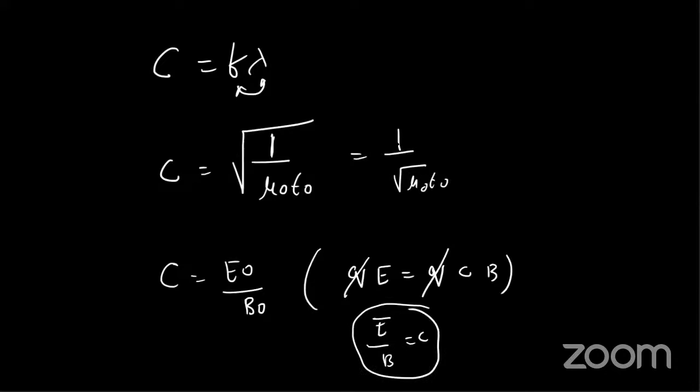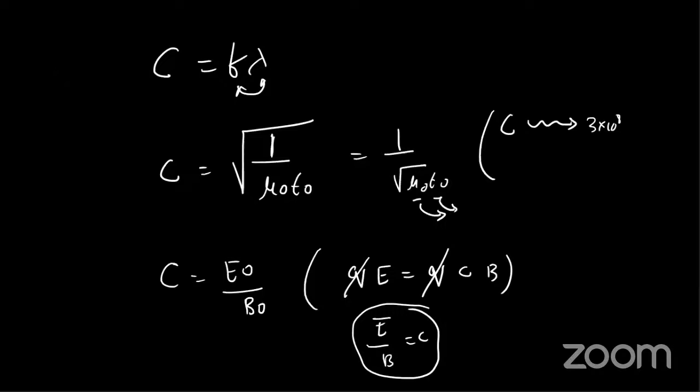I told you that the speed of radiation is different in different media. In vacuum it is 3 into 10 raised to 8. If I put mu naught and epsilon naught, I get 3 into 10 raised to 8. But instead of vacuum, the permeability and permittivity depend on the medium. For glass they are different, so c also changes.